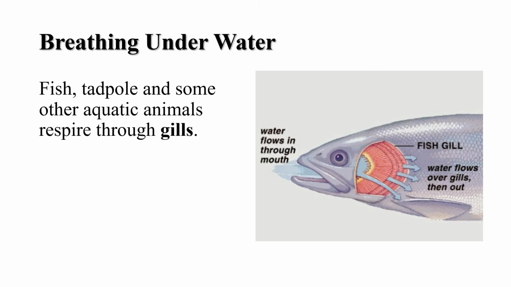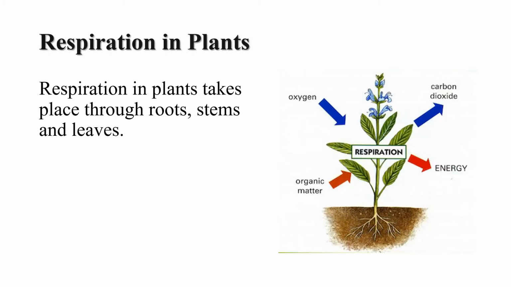Students, let us understand breathing underwater. Fish, tadpole and some other aquatic animals have special respiratory organs called gills. Gills are made up of a large number of capillaries containing blood vessels, and these blood vessels absorb dissolved oxygen present in water and carry it to the tissues. The blood vessels also bring back the carbon dioxide from the cells of the gills, and the gills pass this carbon dioxide into the surrounding water. The frogs can also breathe through their lungs when on land and through gills when they are in water.